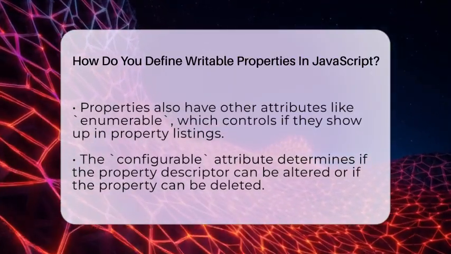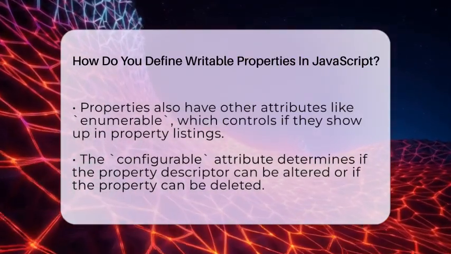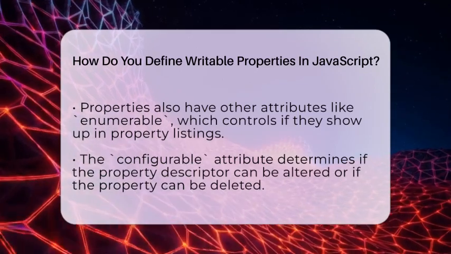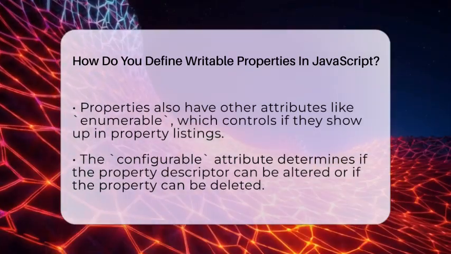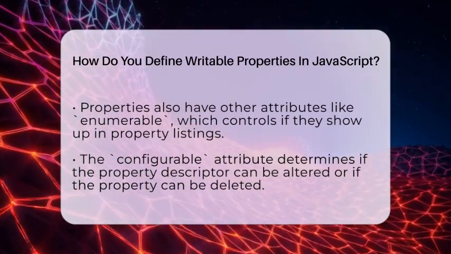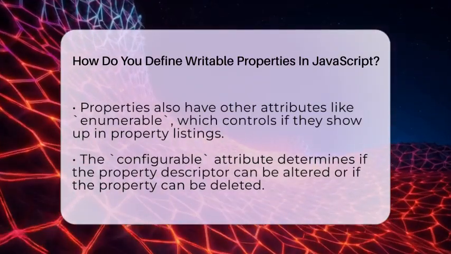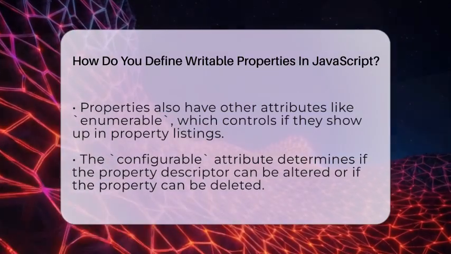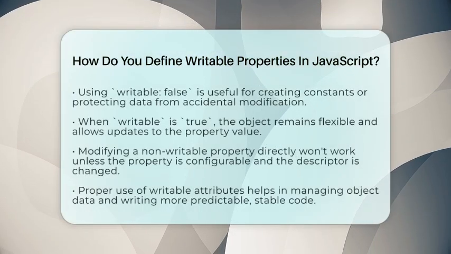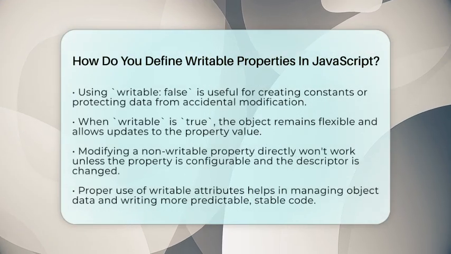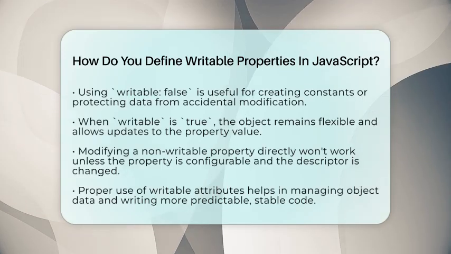Speaking of other attributes, properties also have enumerable and configurable. Enumerable controls if the property appears when you list all properties of an object. Configurable determines if you can change the property descriptor later or delete the property altogether. Understanding writable properties helps you control how your objects behave.